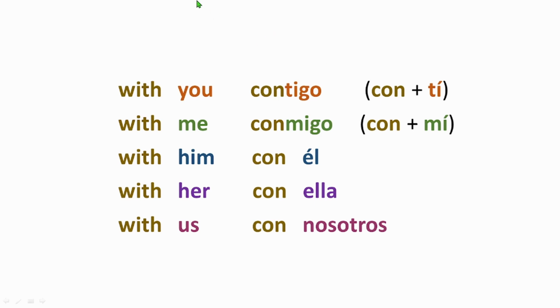All right, now here we have some few vocabs. With you, we say contigo. Contigo is made by the fusion of con plus ti. Con is with, ti is you. With me, conmigo. You say conmigo by this fusion. With him, con él. Con is with, él is he. So it's like saying with he, but in Spanish it becomes with him. With her you say con ella. If you want to say with us, con nosotros. That is it. Perfect. I hope this was helpful.